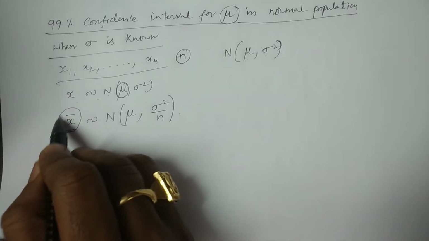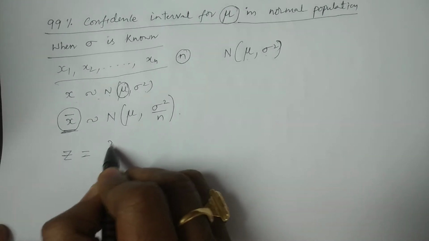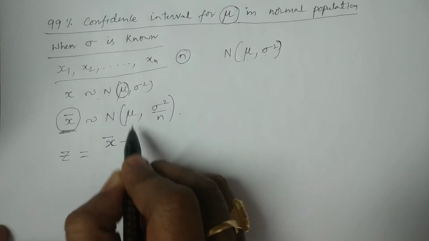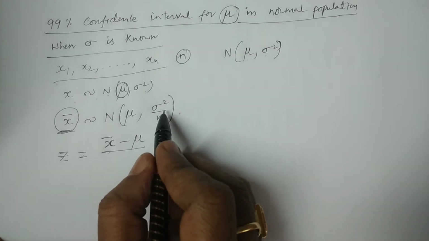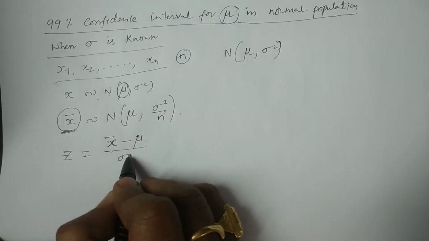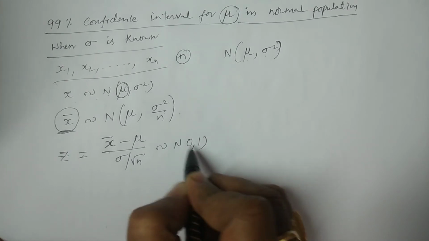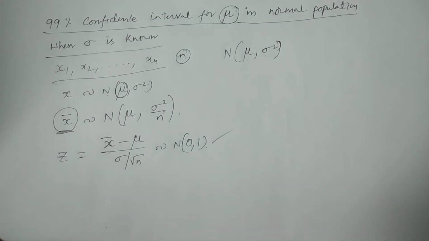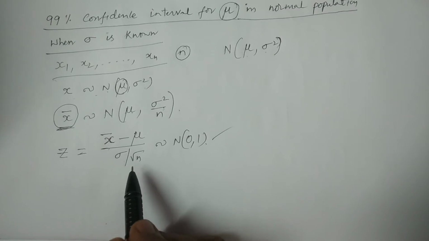That is z equals x bar minus its mean mu, divided by its standard deviation, sigma by root n, which follows a normal distribution with mean 0 and variance 1. So z is equal to x bar minus mu by sigma by root n, the standard normal variate.